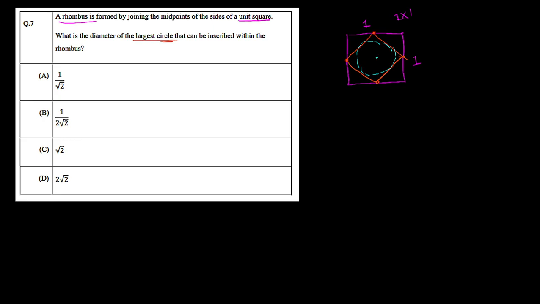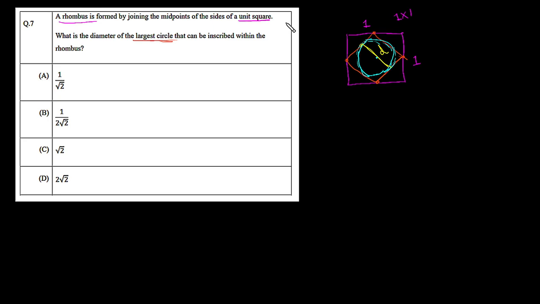The center is somewhere here, and our circle will touch this side, this side, and also this side. So our circle will look something like this, roughly. The largest diameter is this distance here. Let's call it d. So simply we have to find the value of this d, this distance shown in yellow.